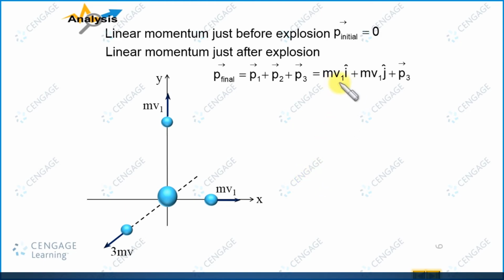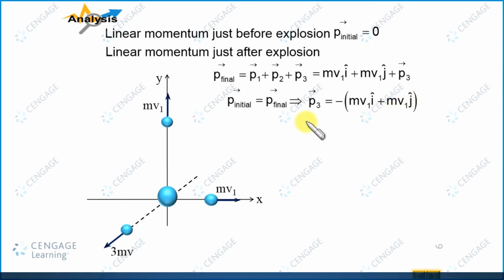So let us write mv1 i cap plus mv1 j cap plus p3 vector, okay, p3 vector for the unknown one. As we know, initially this body is having 0 linear momentum. That means this linear momentum P initial should be equal to the P final. So this value should be equated to 0, right. From this equation, we can write P3 equal to minus mv1 i cap minus mv1 j cap, okay.